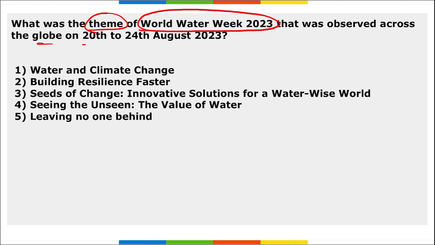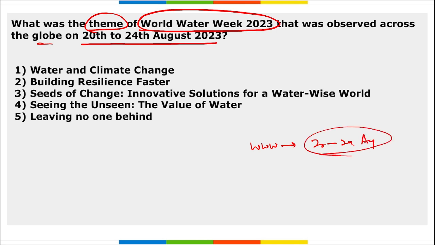Next is, what was the theme of World Water Week 2023 that was observed across the globe on 20th to 24th of August? So World Water Week, when do we observe this? From 20th to 24th of August. And the question asked here is, what was the theme of this day? It is Seeds of Change, Innovative Solutions for a Water-Wise World. I repeat, Seeds of Change, Innovative Solutions for a Water-Wise World is the theme for the World Water Week.